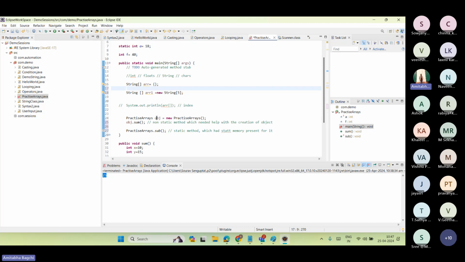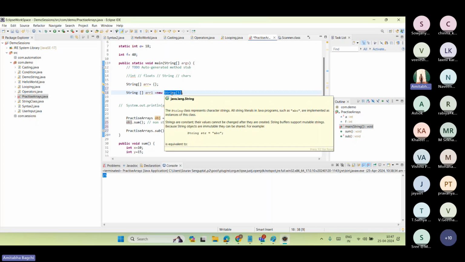That's why an object also gets memory, because it also has the equals to new. Everything will come back again to you, don't worry. Equals to new is the keyword which helps to create memory. And what I have done here, I have said to the compiler and then to the JVM interpreter, create a space which can hold 5 strings inside it.